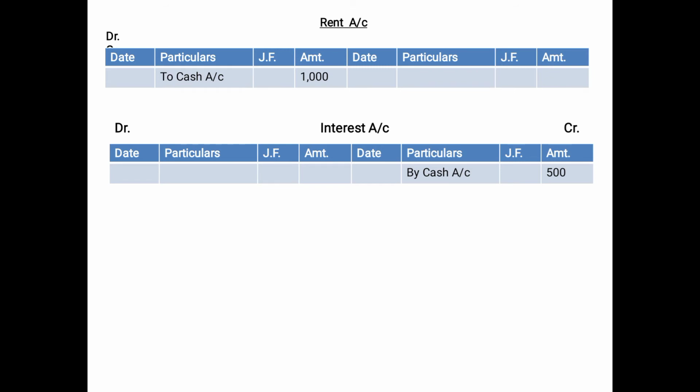Then while preparing the interest account, since interest is credited in the entry, we will record the debit aspect. And what is debited in the entry? Cash account. Since cash account is debited in the entry, cash account will be posted on the credit side of the interest account as by cash account 500.